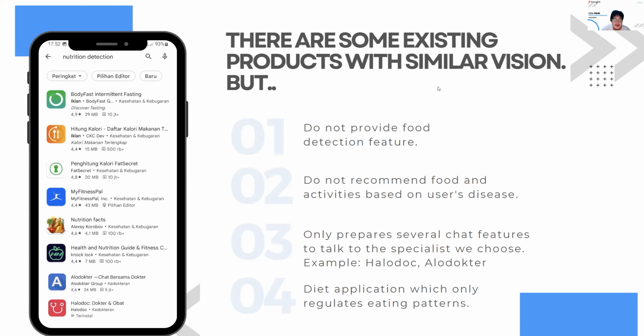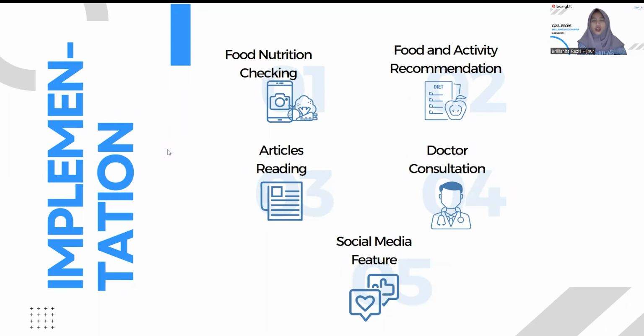The next is I will explain the implementations or improvements applied in SehatIn. There are 5 main features of SehatIn. The first is food nutrition checking. SehatIn will be able to detect the nutrition of a user's food by taking a photo of the food. And the second is food and activity recommendations. In this feature, the user will be able to get a list of foods and activities based on the user's disease.